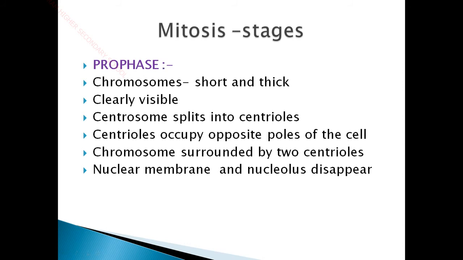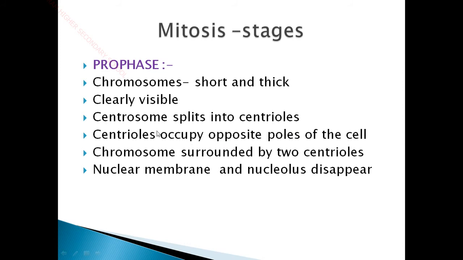The chromosomes are clearly visible during the prophase stage, or otherwise during the normal time it will be in a condensed form in the form of a chromatin reticulum. Okay, so here the chromatin reticulum will be formed as chromosomes. Here the centrosome splits into centrioles. So already we have seen the centrosome. It will be splitting into centrioles, which is an organelle present in the animal cell. And the centrioles occupy the opposite poles of the cell.